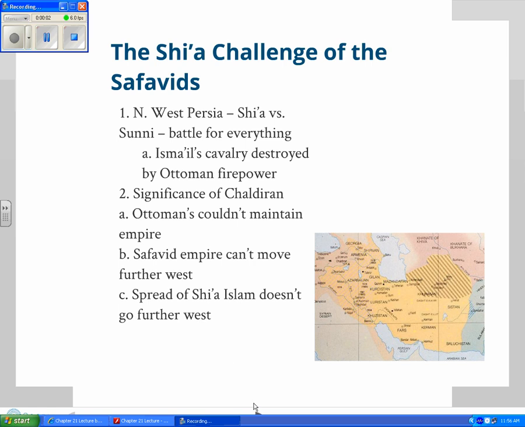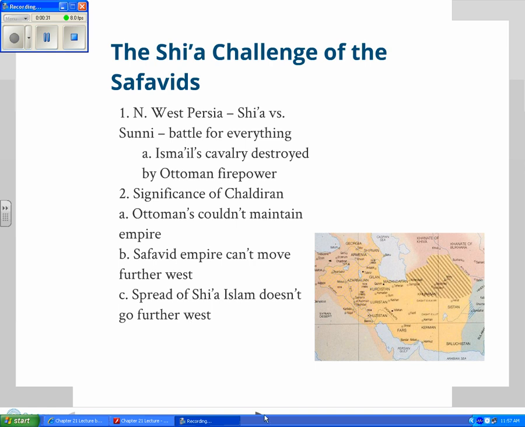Okay, now we're going to look at the Safavid Empire, and we're going to look at the Mughal Empire here in part two. It's northwest Persia, and it's a Shia versus Sunni battle. Here, I must have asked, what attempts did the Safavid make to bring Turkish? What was the significance of the Battle of Chaldiran? Okay, it was in northwest Persia. It was a battle for everything.